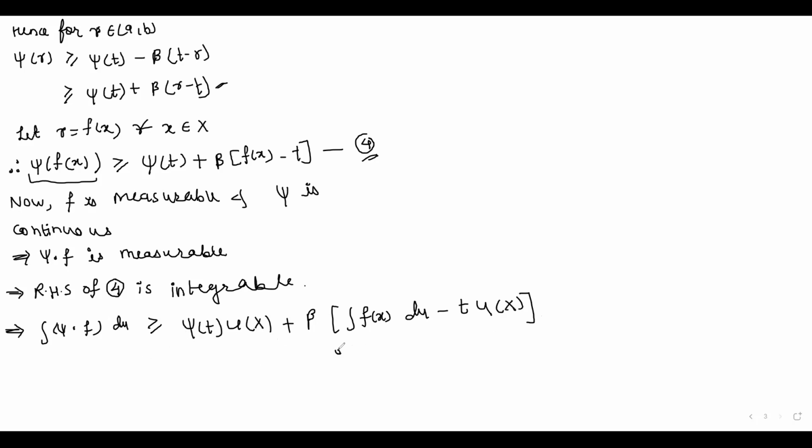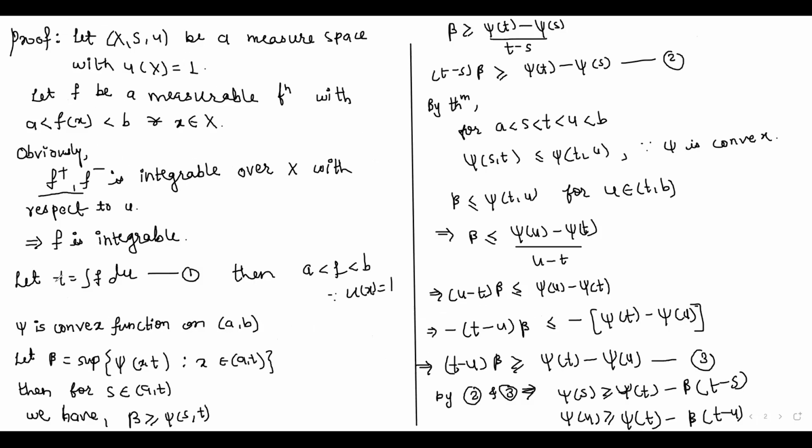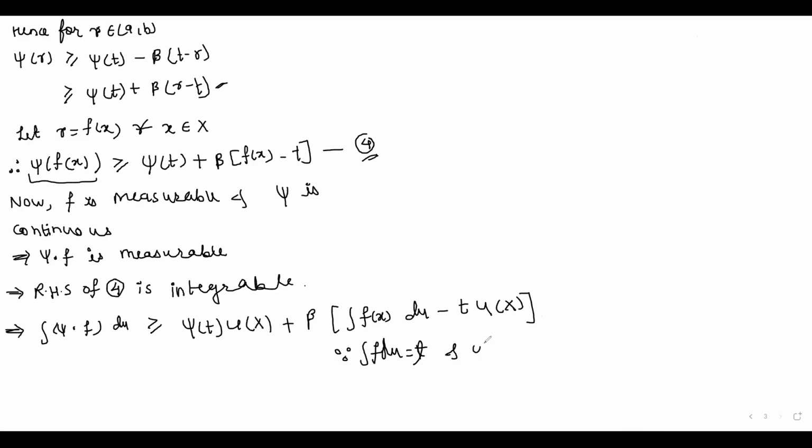Now, since the integration of f du is equal to t, because in the starting of this theorem, from 1 we have denoted the integration of f du is equal to t. So here it becomes t, and mu of x is equal to 1.